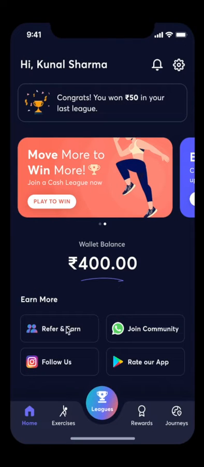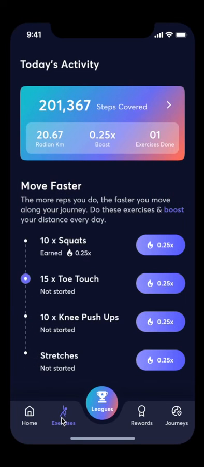This is your homepage. This is the exercises tab where you can find all your daily exercises.